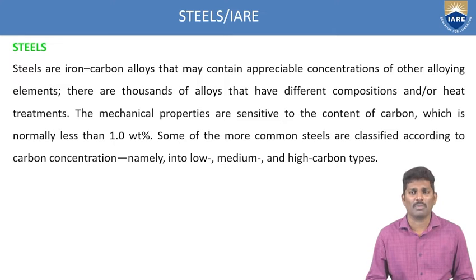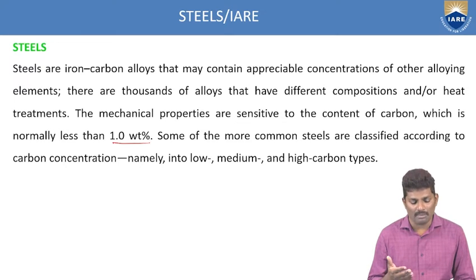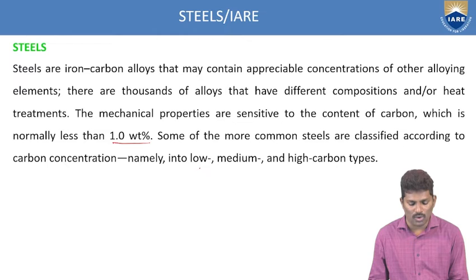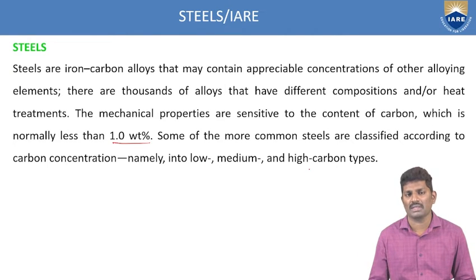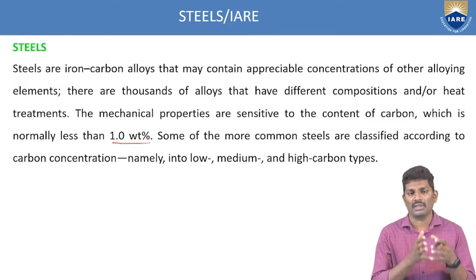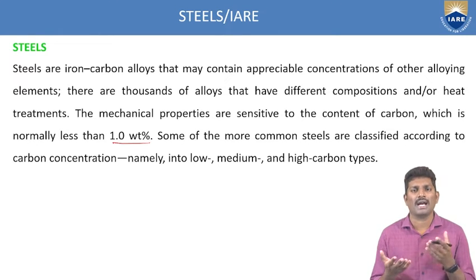Mechanical properties are very sensitive to the content of carbon, which is usually less than 1 weight percentage. So you have a very small percentage of carbon, approximately 1 weight percentage. And some of the more common steels are also classified based upon the carbon concentration, depending upon how much percentage of carbon is available. So based upon these percentages, we are again classifying the steels into different categories, namely low, medium and high carbon types. As we have seen in the previous slides, this is how we define or classify these steels, based upon the carbon content.